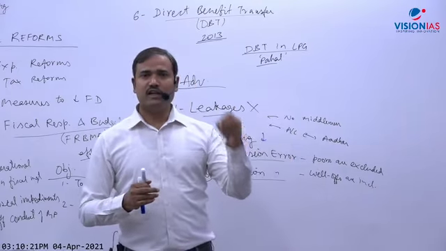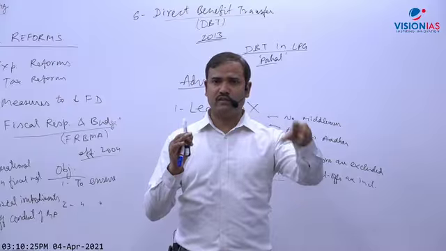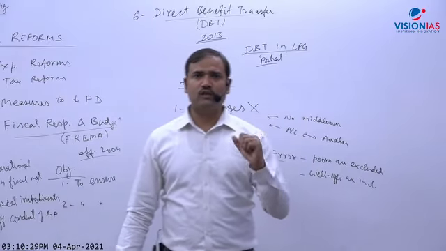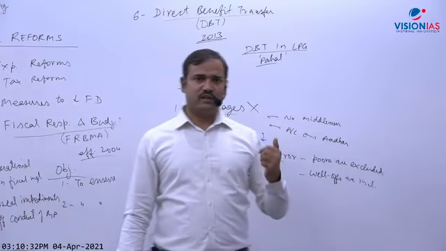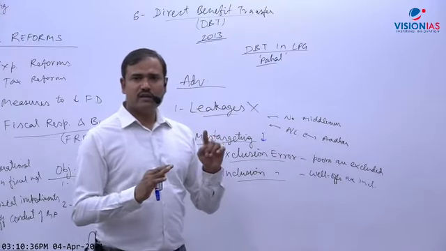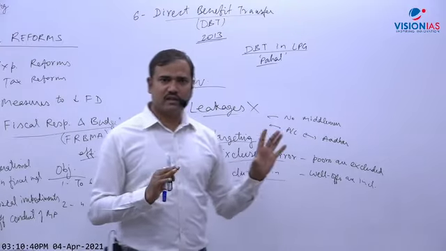So even after 10 years, 20 years, the government will have a full record of how much money was transferred to which account. Government may recover money. How could you put your name in the list of the poor when you are so well-off? So the government may recover money from that. So here there is complete transparency. So that is why this mistargeting will happen, but not at a very large scale.